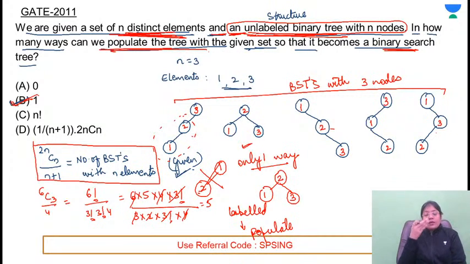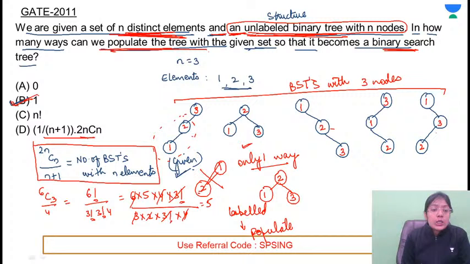So again, there must be something given in the question, or the question will completely change in that case if you are given the labeled binary tree. Clear? So the answer for this problem is B, not D. Just remember where you have to use this formula.